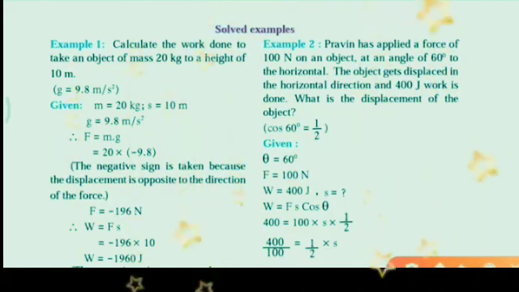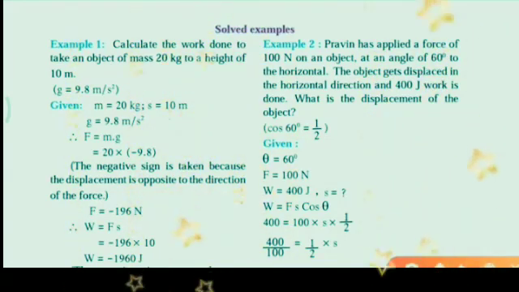You know that our formula is work is equal to force into displacement. But here mass and gravity are given, so use the formula first. F is equal to mg. So mass is 20 into gravity, minus 9.8. The sign is minus because the displacement is in the opposite direction. So the sign is minus.